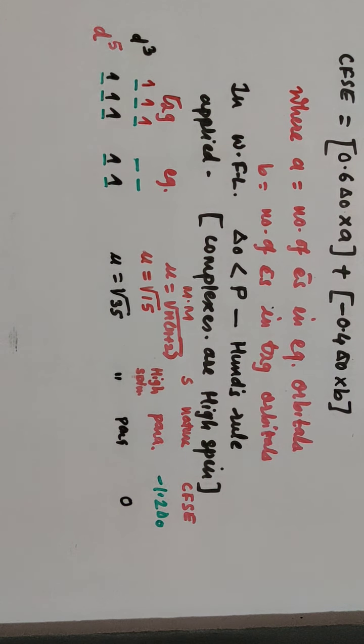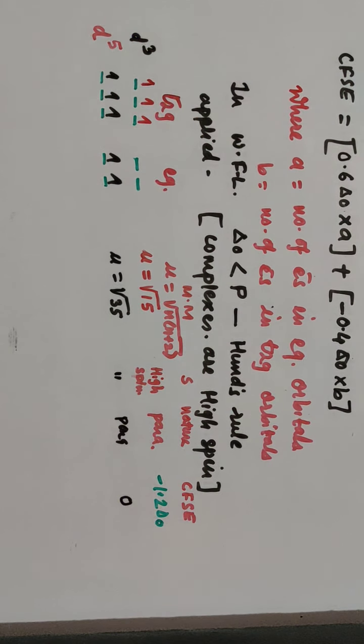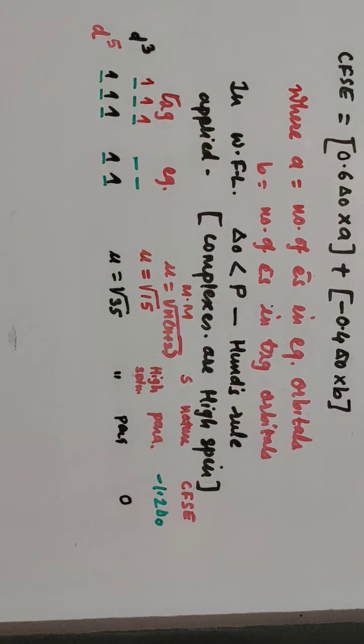Then what about your nature? Nature, I told you, it is paramagnetic. Then magnetic moment, it is under root 35, as 5 electrons are present in t2g and eg. Electrons are filled singly and 5 electrons are there in the d orbital. So each orbital contains 1 electron and 5 unpaired electrons are present. Your nature is paramagnetic.